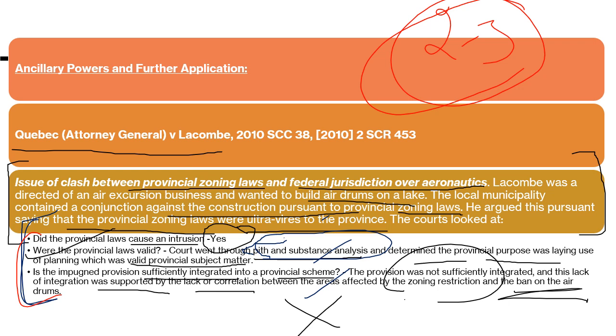So you will have to see whether there is a particular connection or relation. Like in this question, there was no correlation between the areas that were affected by the zoning restriction and the ban on airdromes. So there was no necessity of this kind of legislation here. You will answer all these three questions, then your ancillary powers topic will be completed.